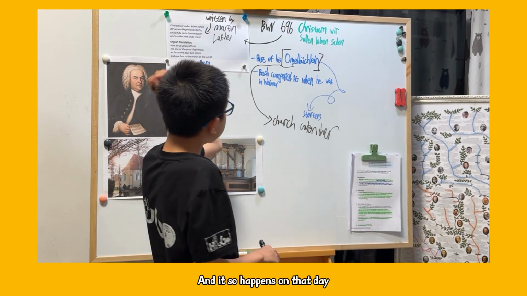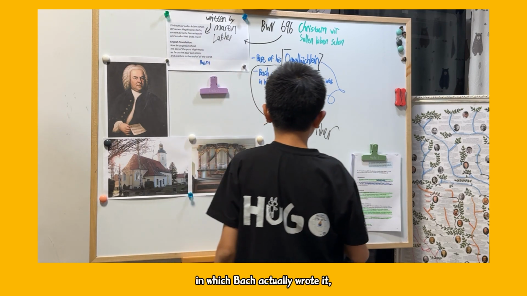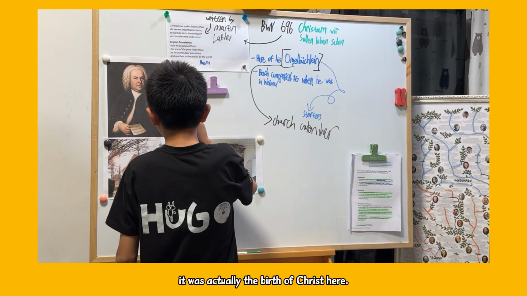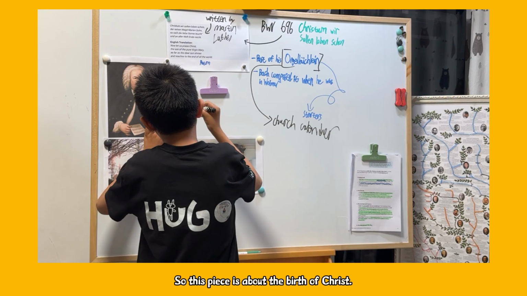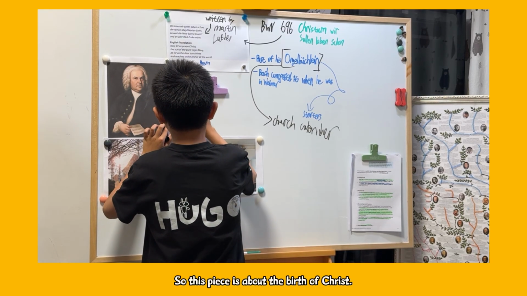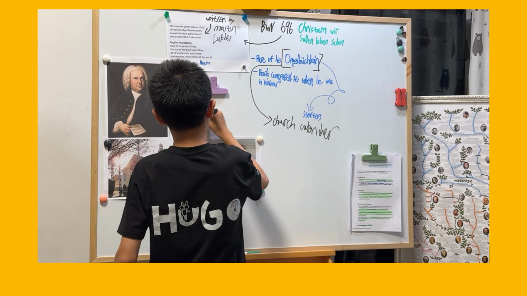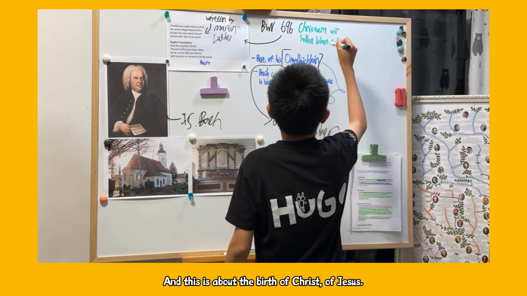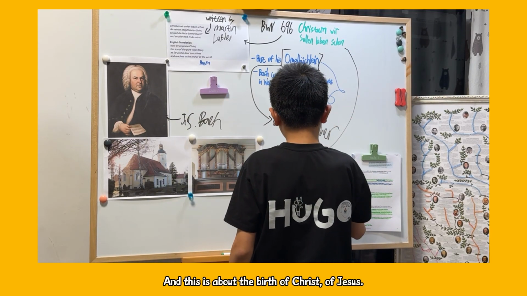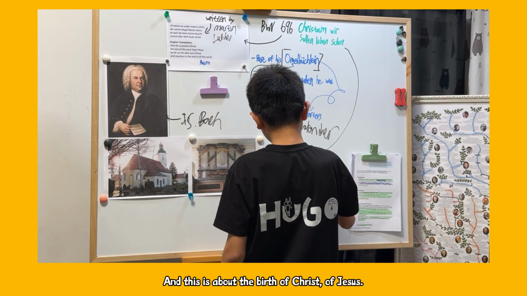It so happens that the day on which Bach wrote this was the birth of Christ. So this piece is about the birth of Christ, of Jesus.